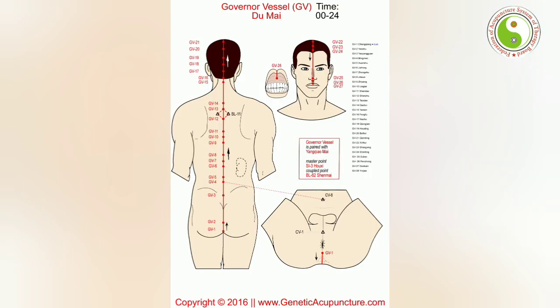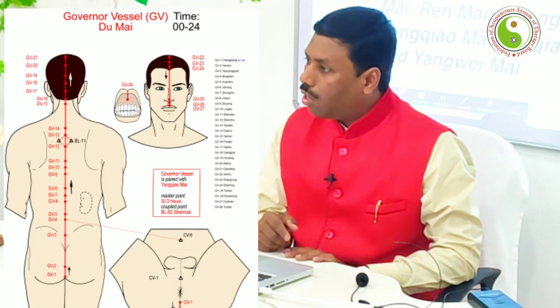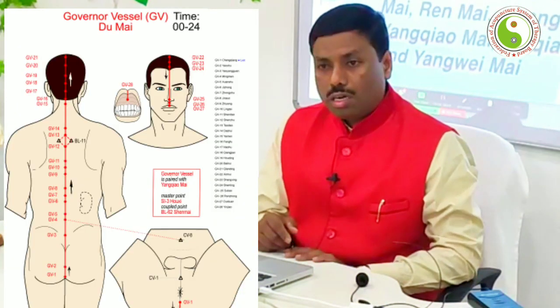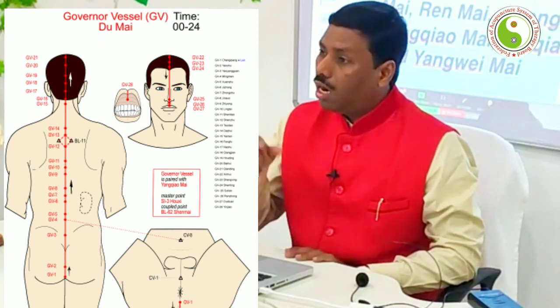So there are Dumai, Renmai, Chongmai, and numerous different names for the extra meridians. Dumai meridian is also known as the governing vessel meridian, the spinal cord meridian, or the zero meridian.